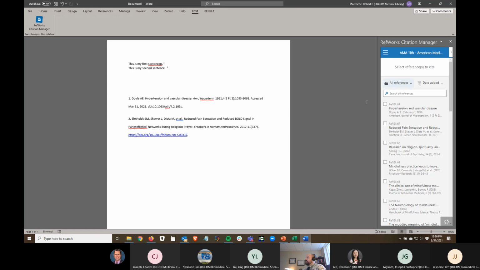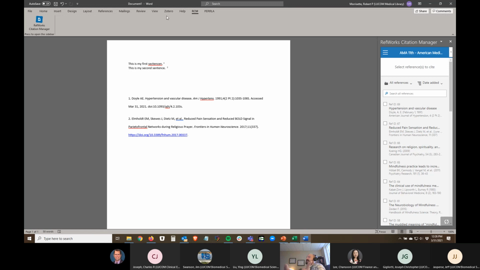But you can see how directly from within Microsoft Word, you can choose your citation style. You can manage your project where you've saved your citations. You can cite your material directly from here. You can create your bibliography directly from the program. So that's pretty much what I wanted to show you.